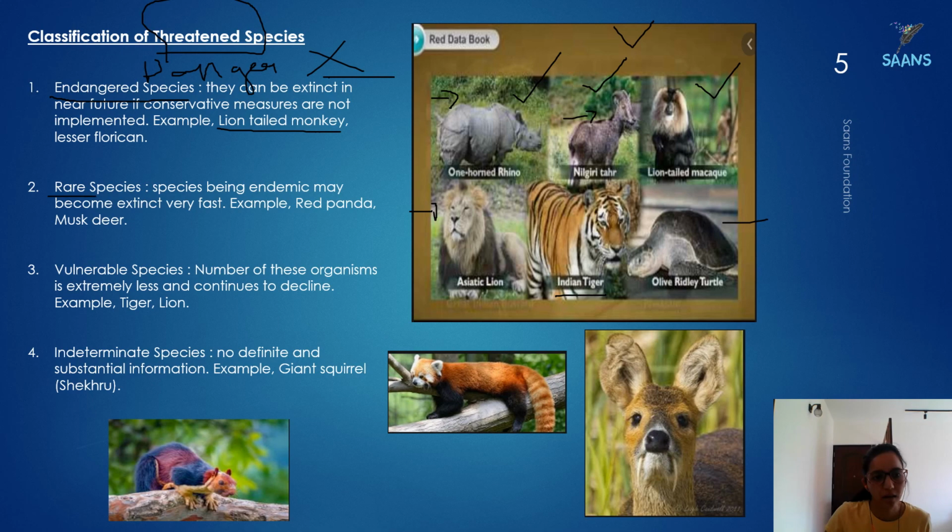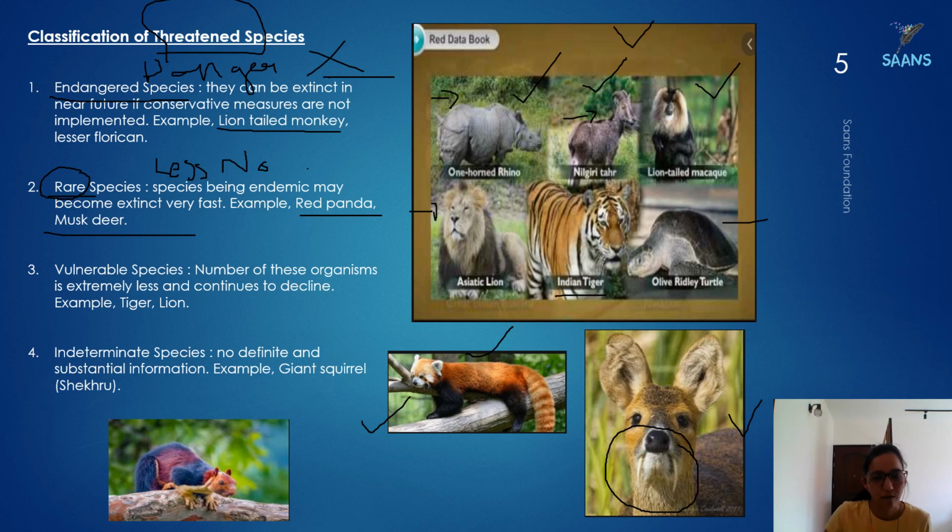Rare means they will become extinct very fast, because they are already less in number. If we don't take care, they are going to finish. Among these are the red panda and the musk deer. The red panda is very small, not a huge one. This is the red panda, and this is the musk deer. The musk deer looks like a werewolf to me, or you can say vampire. Yeah, vampire, not a werewolf. So that is the musk deer for you all.